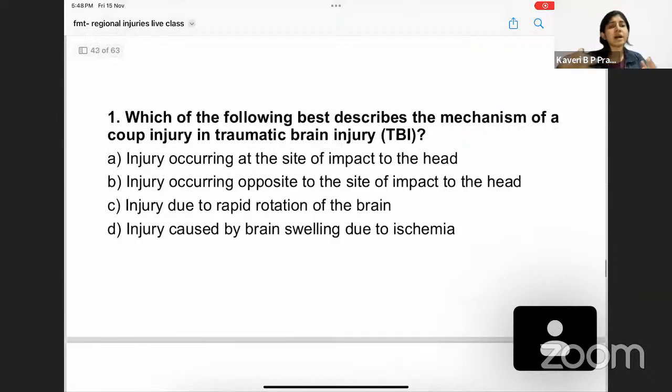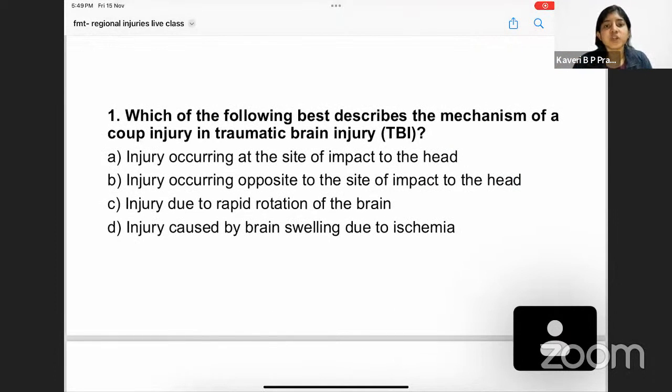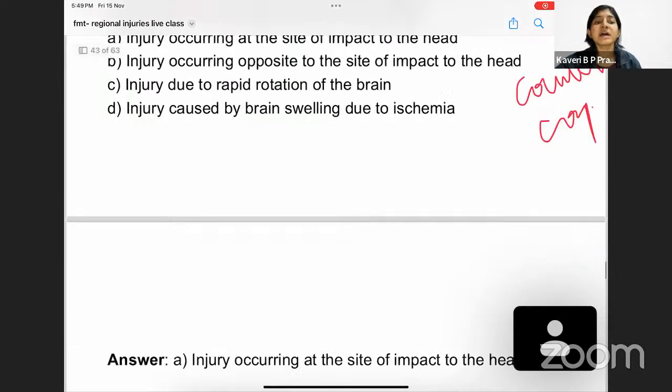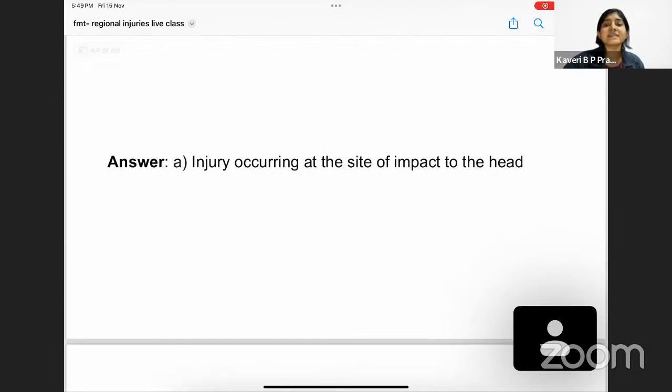Okay. Now, coming to the MCQs. Coming to the first question, which of the following best describes the mechanism of a coup injury in a traumatic brain injury? So the question is about the coup injury, and let us look into the options. Injury occurring at the site of impact of the head. Correct, maybe, because we know the coup injury is at the site of impact. Option B, injury occurring opposite to the site. No, if it is occurring opposite to the site, what is it? It is nothing but a countercoup injury. Okay. Injury due to rapid rotation of the head? No. Injury caused by brain swelling due to ischemia? No. So what is the right answer? The right answer for this question is option A, which is injury occurring at the site of impact of the head. Got it? This is nothing but coup injury.